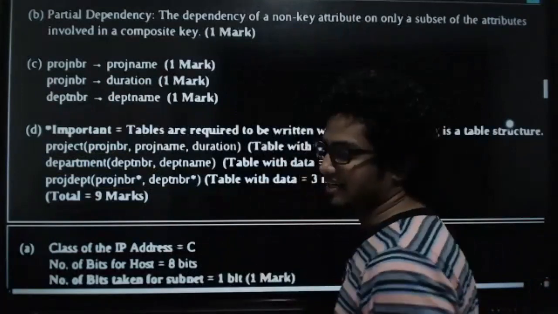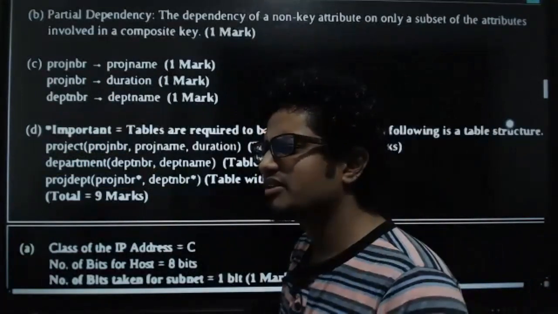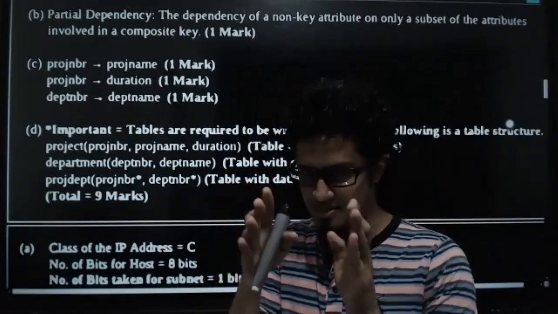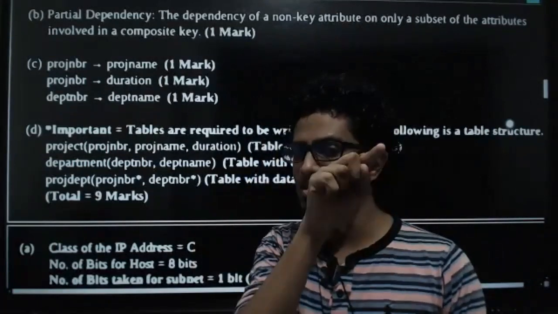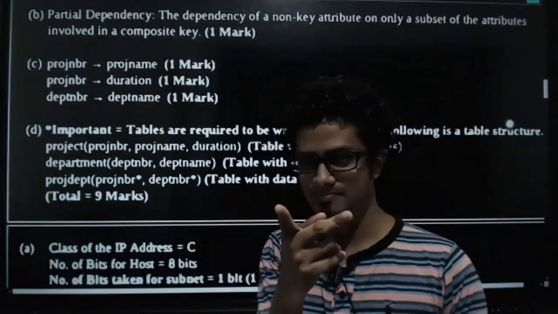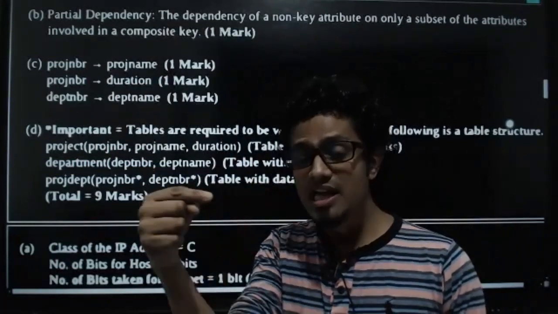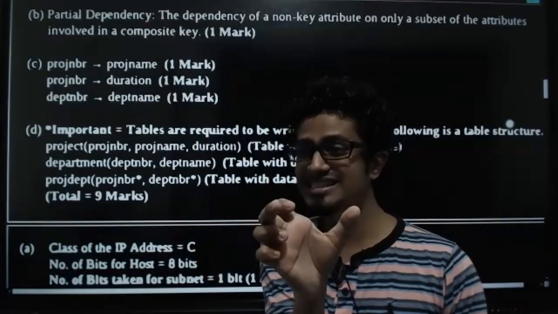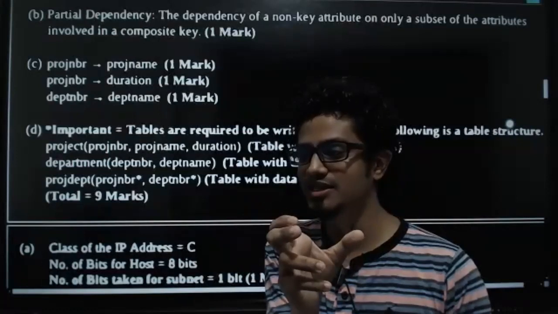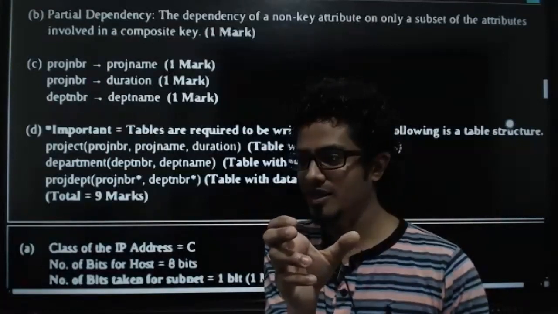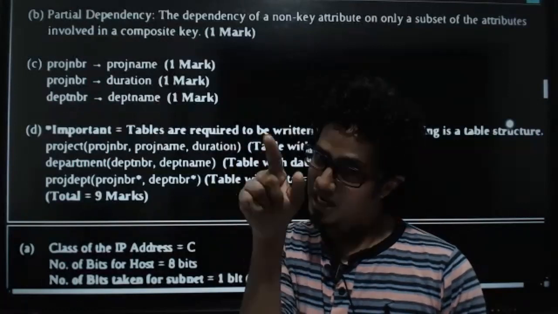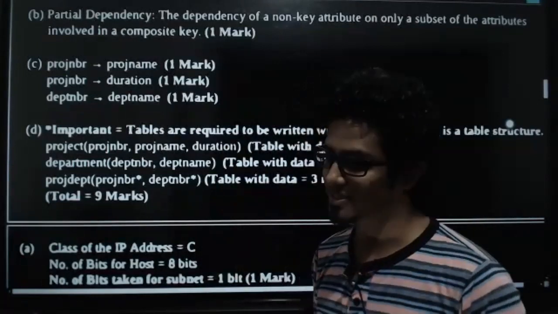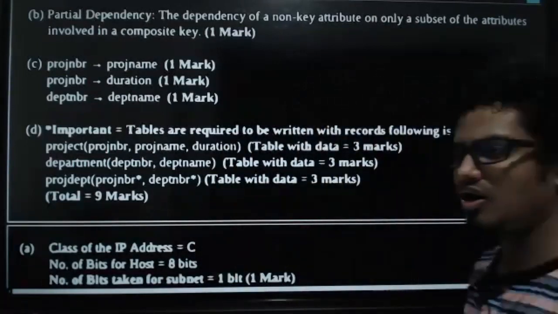That question was kind of easy, I guess. Can you please tell me the difference between equal sign and like? Okay, Mashuda, the difference between equal sign and like is very simple. With like, you can use the percentage and do pattern matching. You can check for a pattern. But equal means you are going to select the exact same value. It should match the exact same value, not starts with or ends with. The wildcard characters can be used with like. Equal sign means you have to mention exactly that value. Clear? Fine.